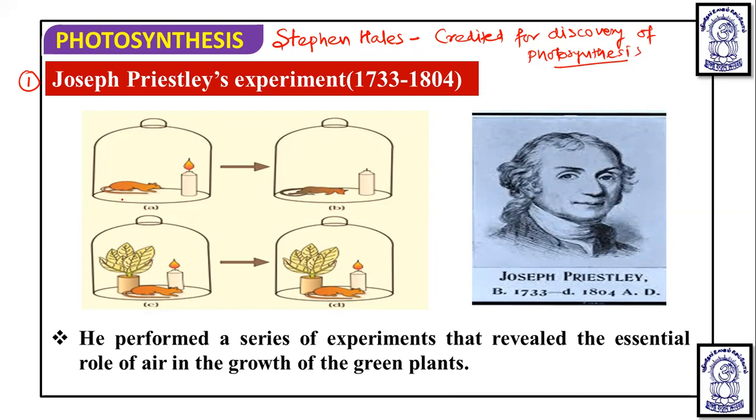In another setup, you can see here, he took a mouse and a burning candle. Then he covered them with the bell jar. When the burning candle and the live mouse were covered by the bell jar, after a certain period of time, the mouse died and the candle stopped burning, meaning the candle was extinguished.